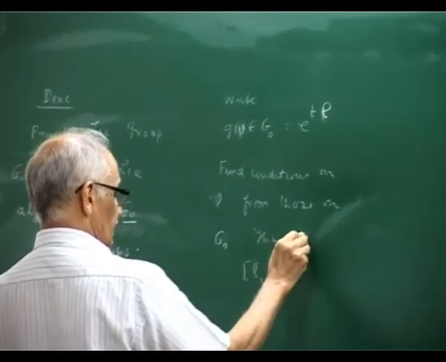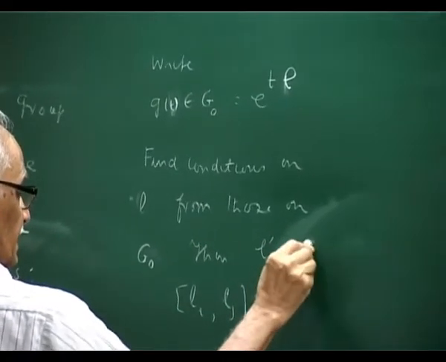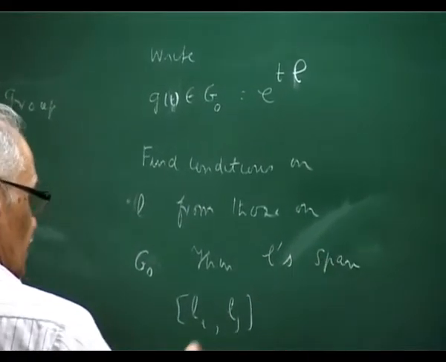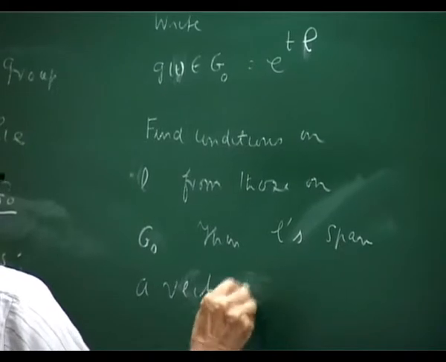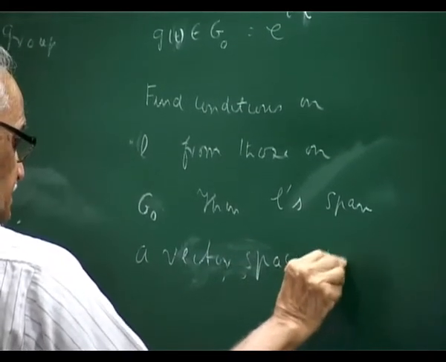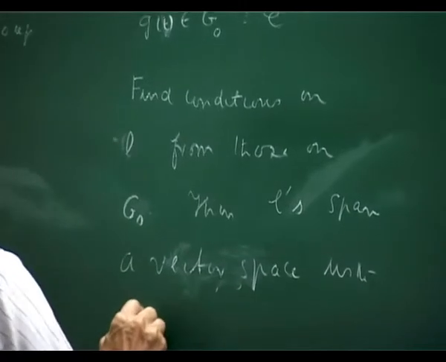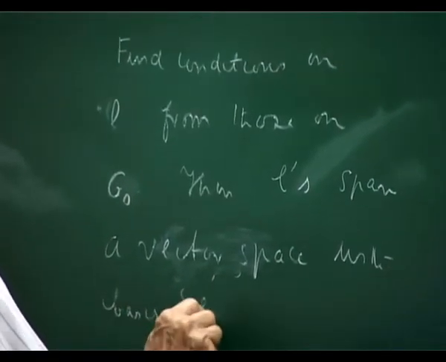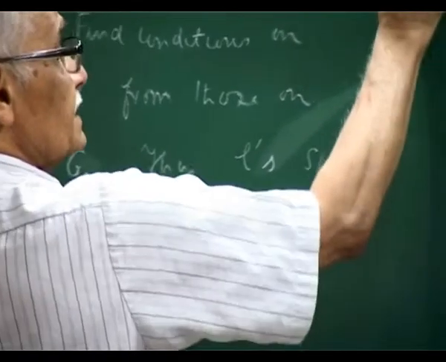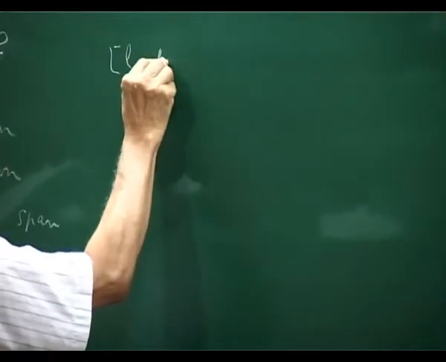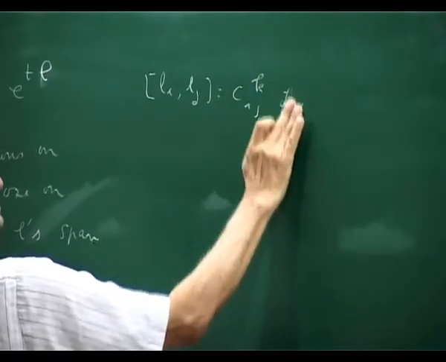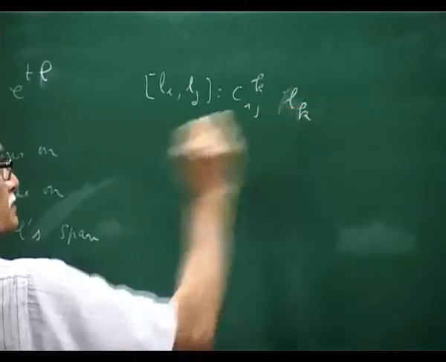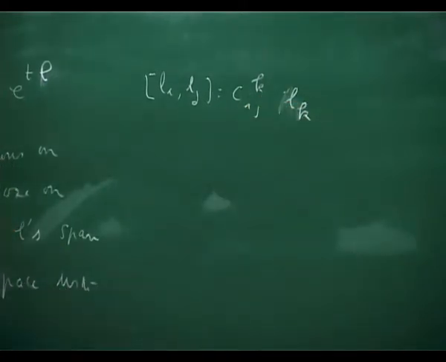L's span a vector space with basis Li, and the bracket Li Lj is Ck Ij Lk. Yes, and C's are the structure constants.